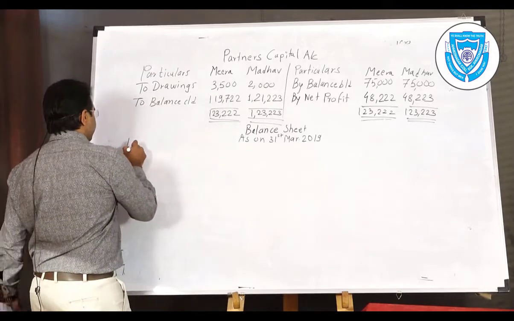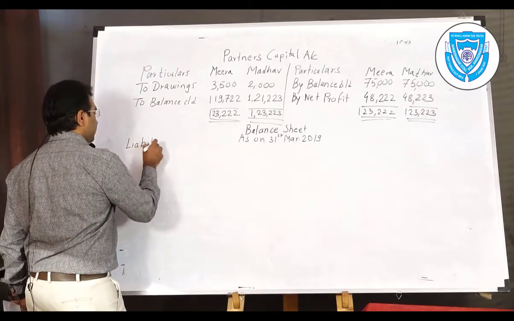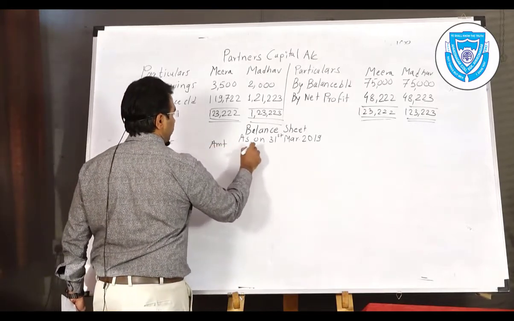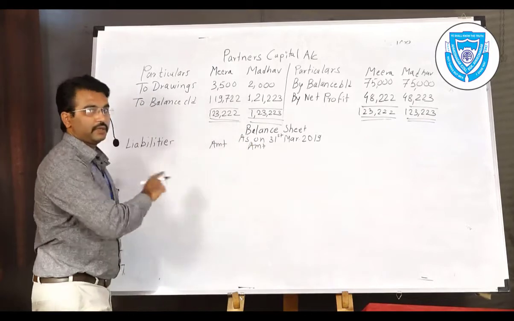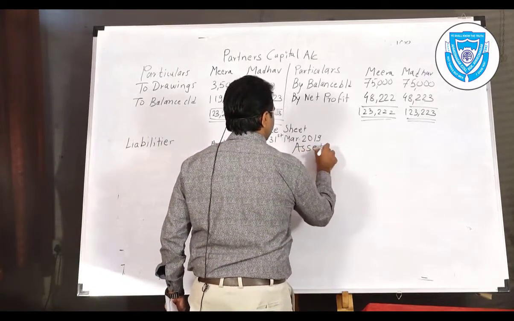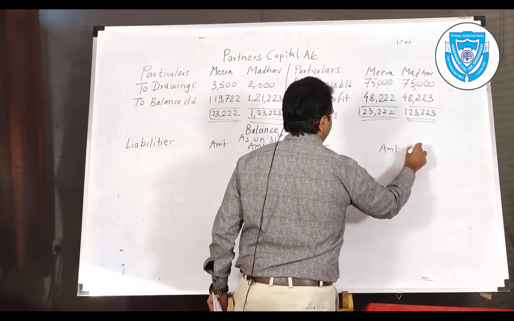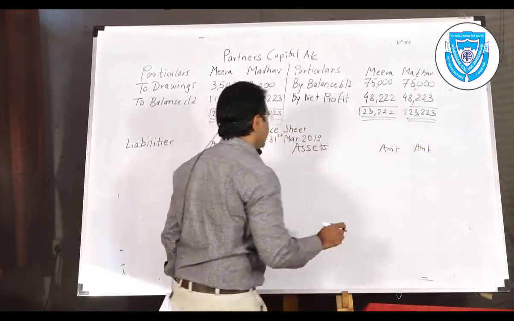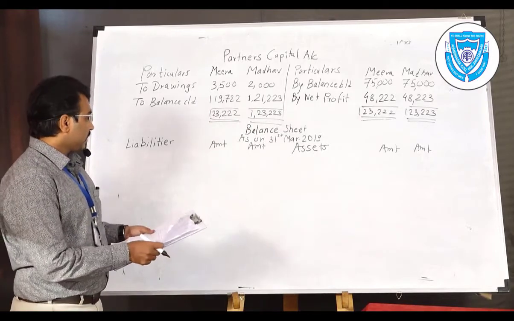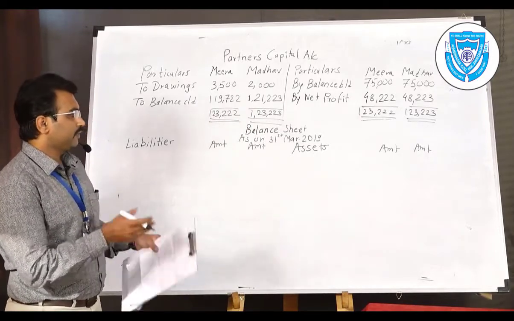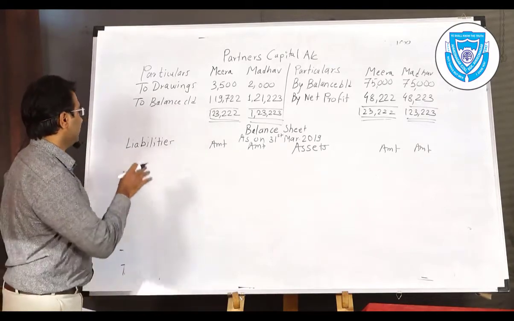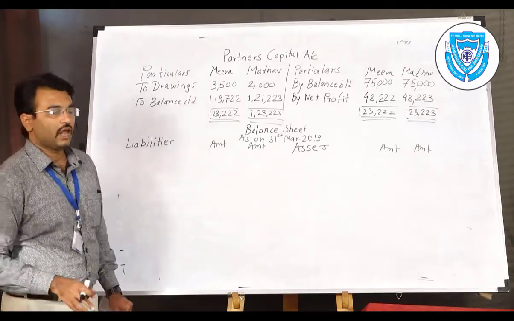The left hand side is your liability side. Amount: you should prepare inner and outer columns, remember that. Then assets, amount. The right hand side is the assets. On the right hand side, we are going to write the assets amount, and here on the left you are going to post the liabilities amount.